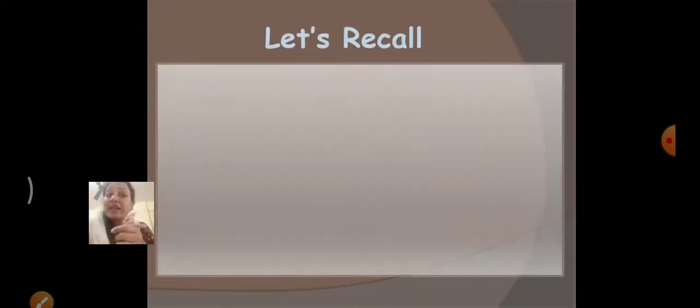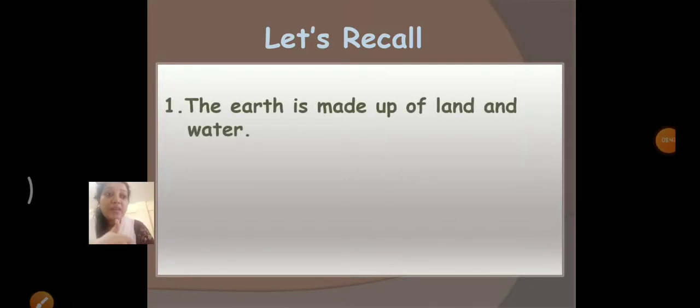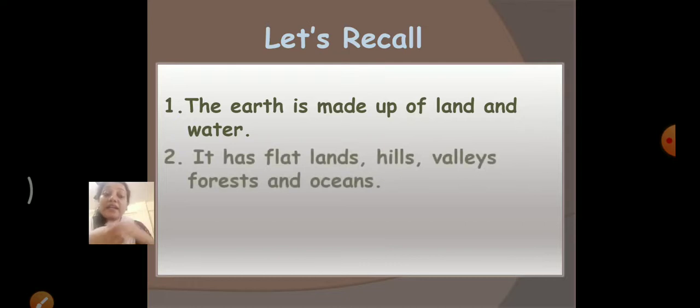Now let's quickly recall what we have learned today. The earth is made up of land and water. The earth is made up of, come on children, you have to repeat after me. The earth is made up of land and water. It has flat lands, hills, valleys, forest and oceans.